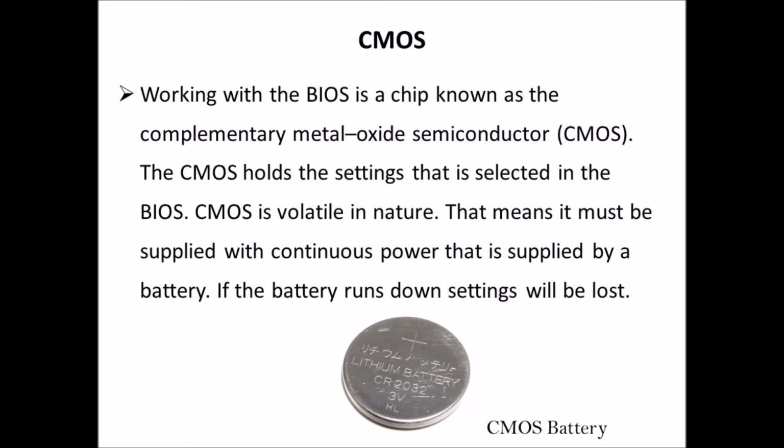Next is CMOS. Working with the BIOS is a chip known as the complementary metal oxide semiconductor, that is CMOS. The CMOS holds the settings that are selected in the BIOS. CMOS is volatile in nature. That means it must be supplied with continuous power that is supplied by a battery. If the battery runs down, settings will be lost.